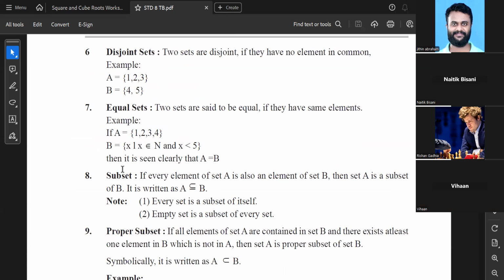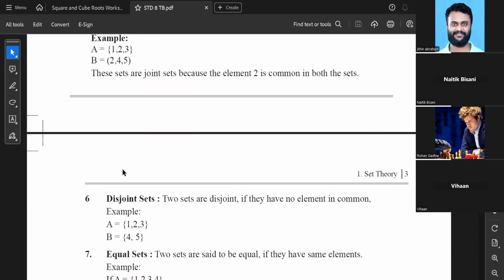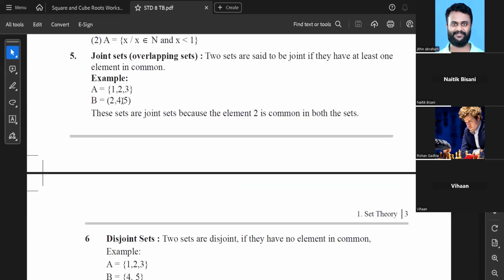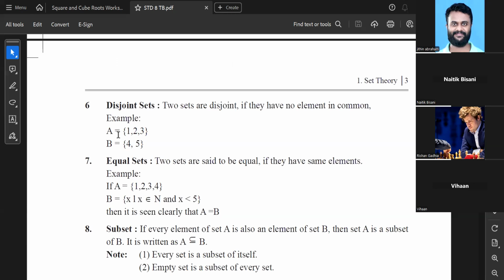Now, sixth type of set is disjoint set. So नाम से ही पता चलता है. See, the previous one is what? Joint sets. तो disjoint मतलब obvious ही बात है, opposite रहेगा. Previous वाले में joint में what was there? There was at least one common element, one or two. See, ऐसा नहीं कि हमेशा एक ही होना चाहिए. There can be 100 common elements also. But the point is at least one तो होना चाहिए. One से ज्यादा कितना हुआ तो भी चल जाएगा. That means disjoint set में भाई एक भी common element नहीं मिलेगा. Not even one common element you'll get. For example, 1, 2, 3 is the first set and 4, 5 is the second set where I don't find any common element, which means these two sets are disjoint sets.